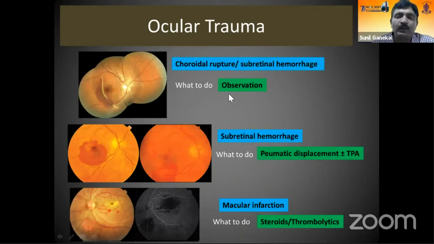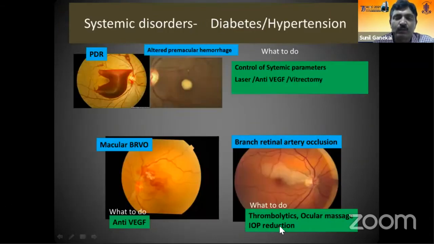Trauma is another important cause for the central patch. The trauma can present in various manifestations. One scenario is choroidal rupture with subretinal hemorrhage. If it is sparing the fovea, you can just observe it. If it is a large submacular subretinal hemorrhage, one can resort to either pneumatic displacement or vitrectomy. Rarely, trauma can cause posterior pole macular infarction. In those cases, one needs steroids or thrombolytics.